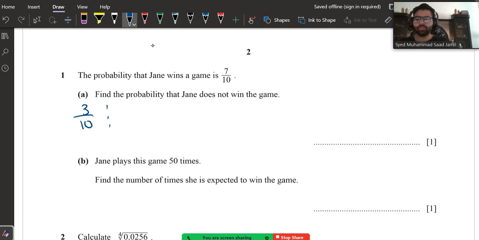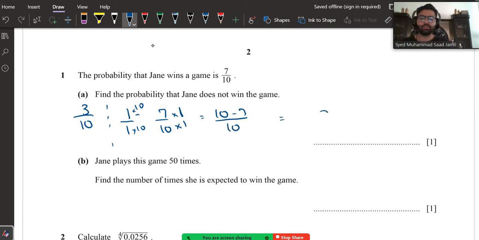Another method to do is basically you can do total probability is always 1. So you can say 1 minus 7 upon 10. So you can write 1 as 1 upon 1. Now the LCM, you will take LCM 10, so this also becomes 10 minus 7 upon 10. The answer is 3 upon 10. So you can do it either way.